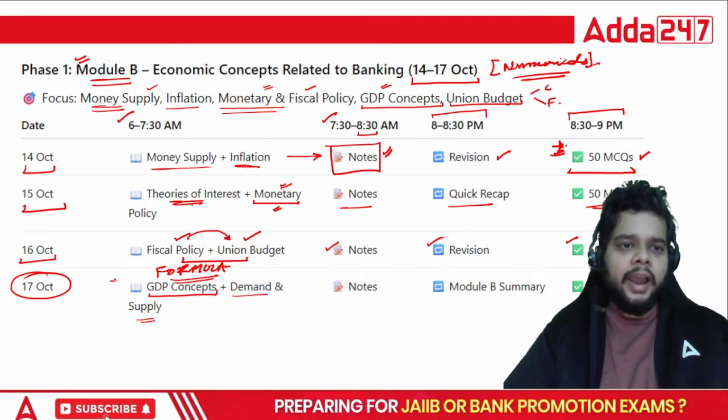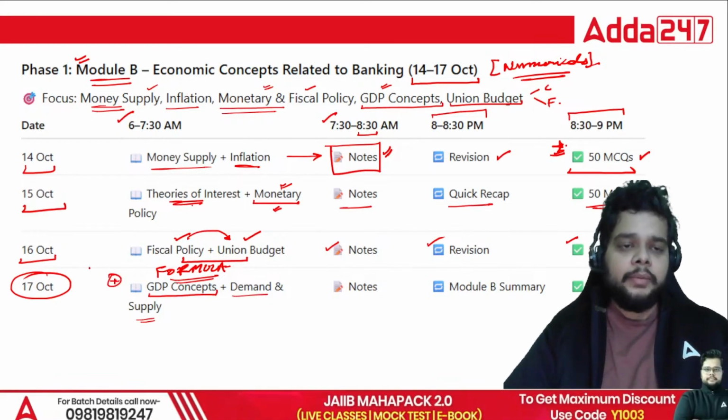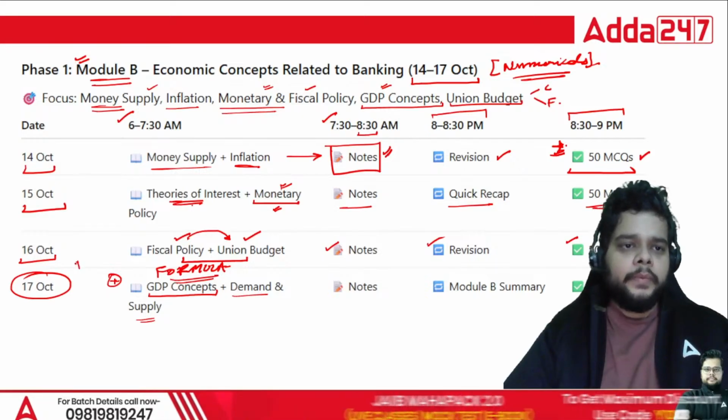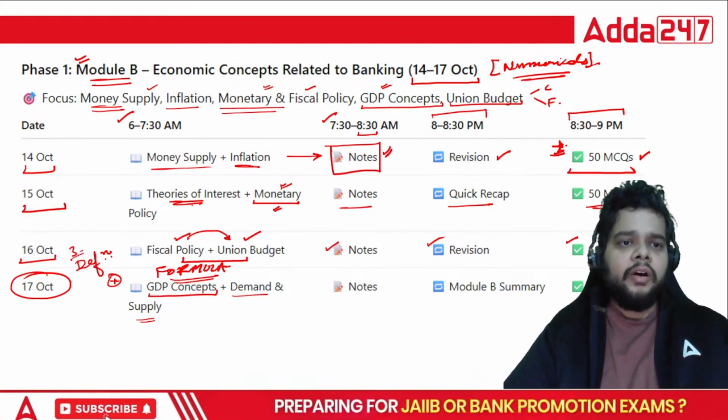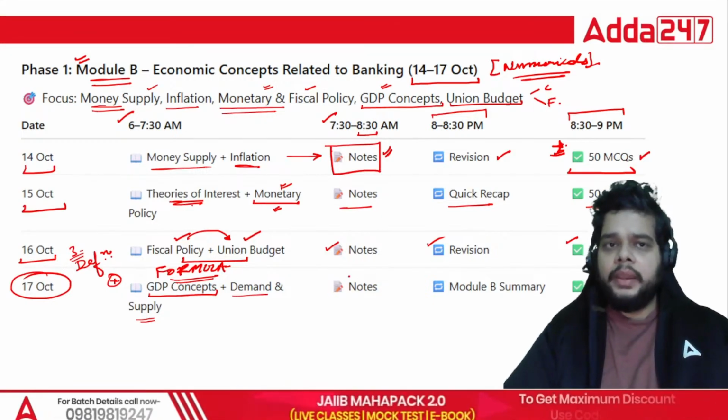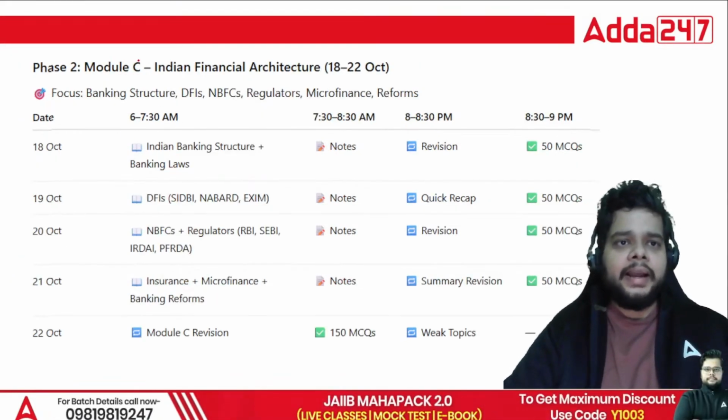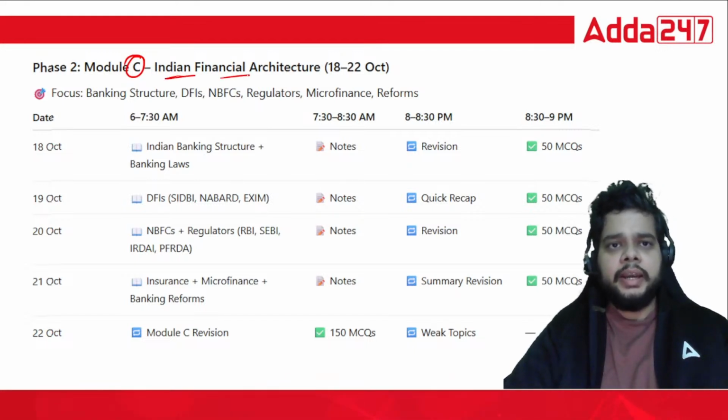Plus, if you haven't read yet, I would highly recommend that you try to know the definitions of economy. There are 3 definitions. All the 3 you must remember. In phase 2, what will you be targeting? You must target module C, Indian financial architecture.